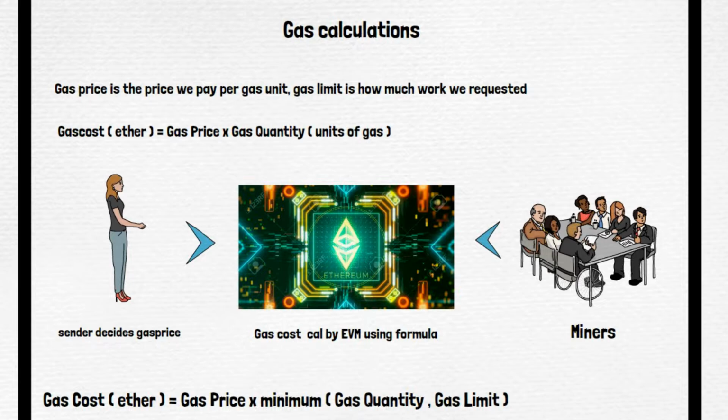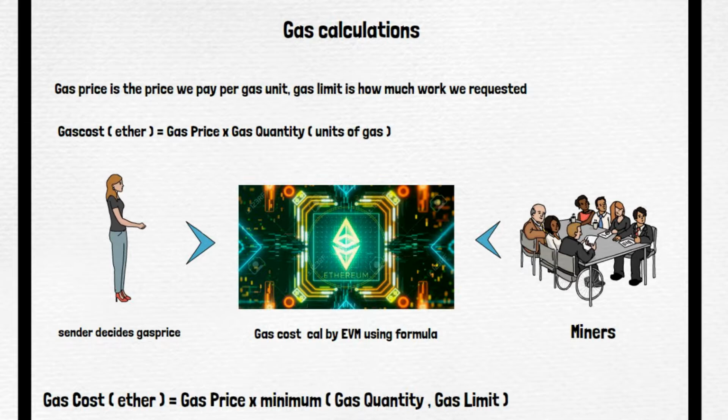I say that I want to execute this at 1 Gwei, that is the gas price is 1 Gwei, and I place it on the blockchain. Now Ethereum is going to execute it and parallelly deduct the amount based on the computation, or the gas units taken up so far to complete the activity.